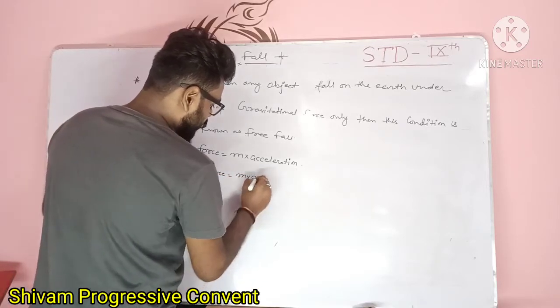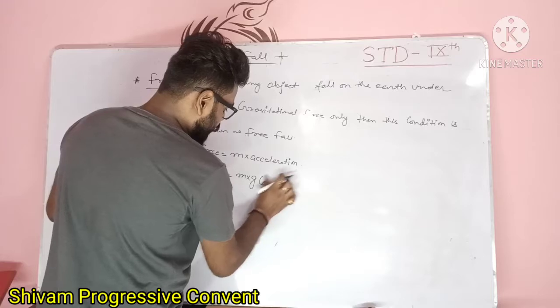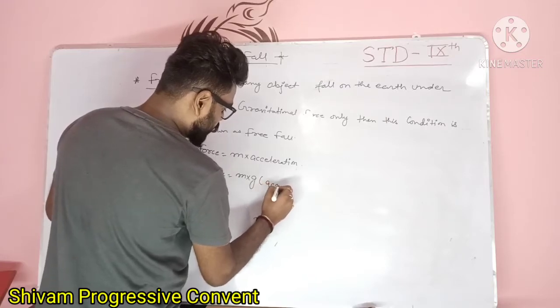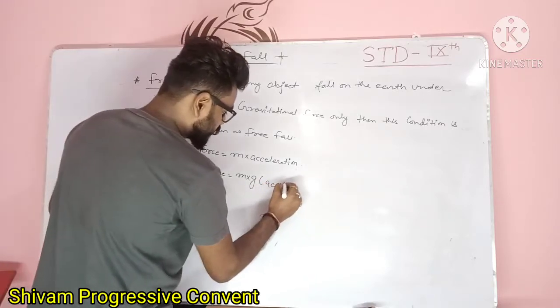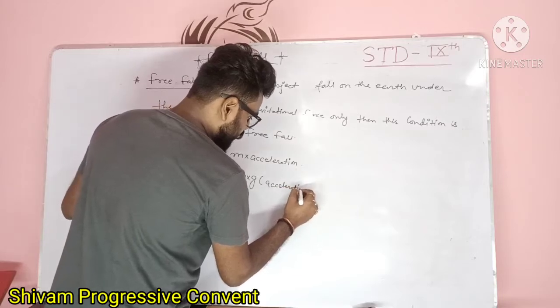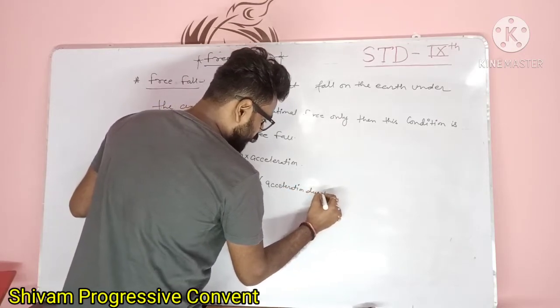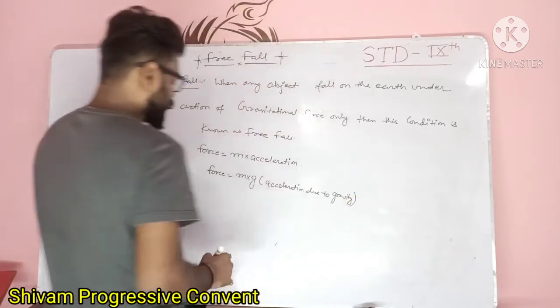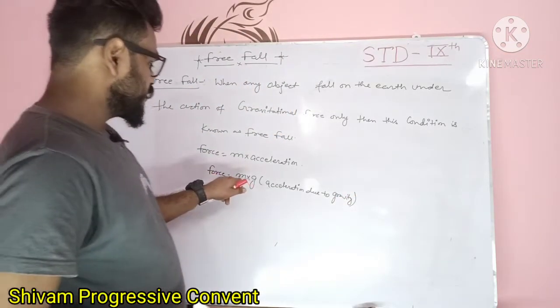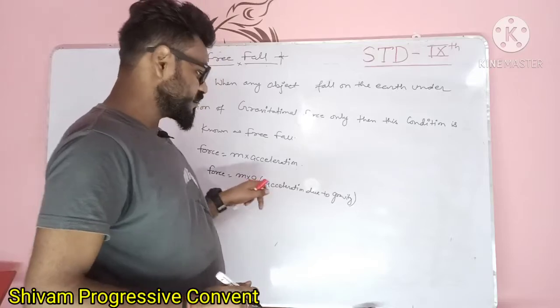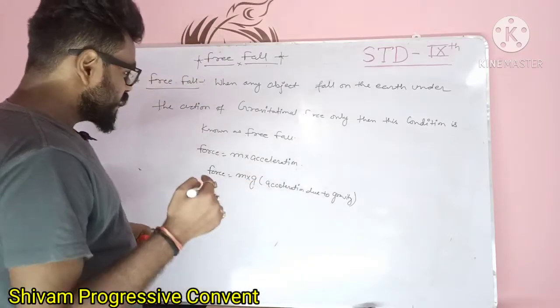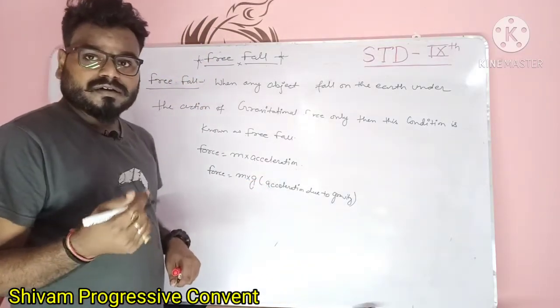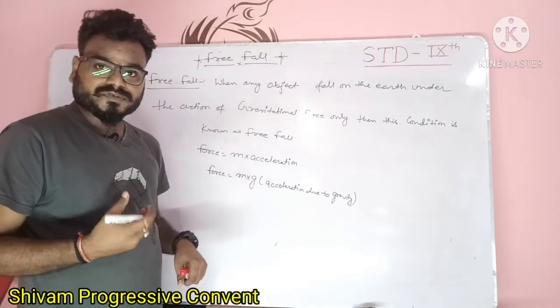What is this small g? This small g is acceleration due to gravity. Force is equal to mass into g. This g is acceleration due to gravity, and you learned the formula of gravitation force in the last class.